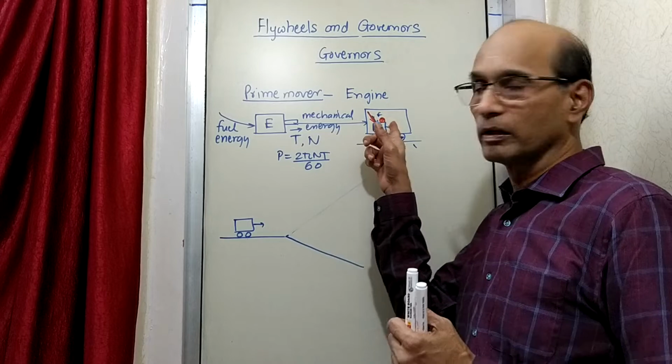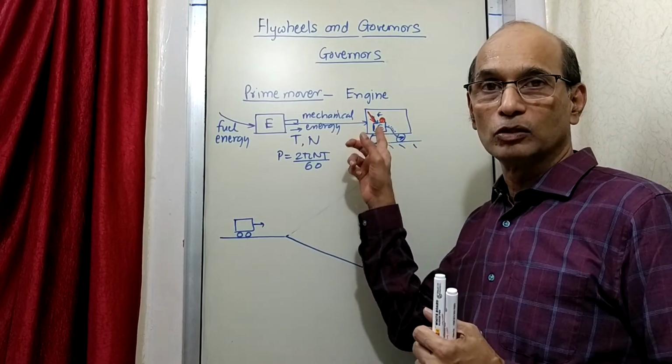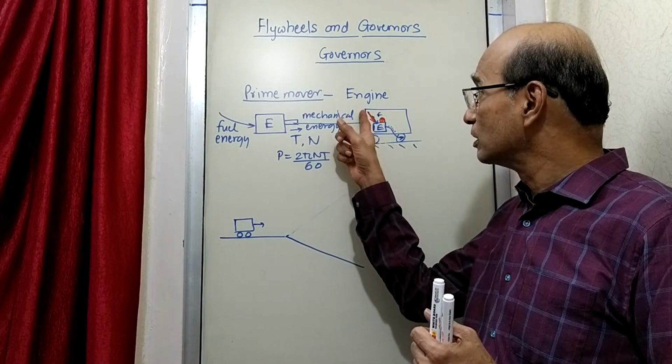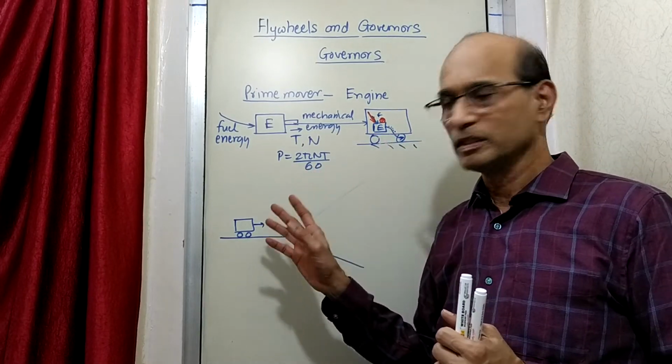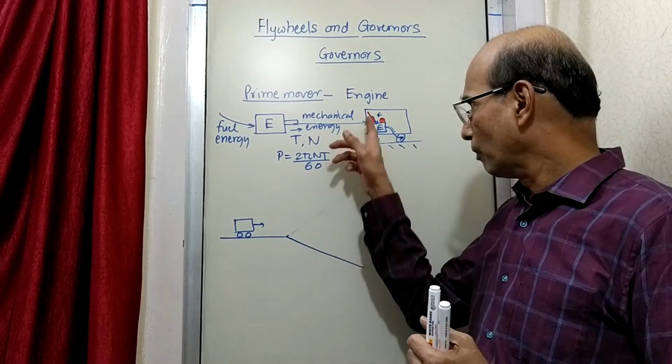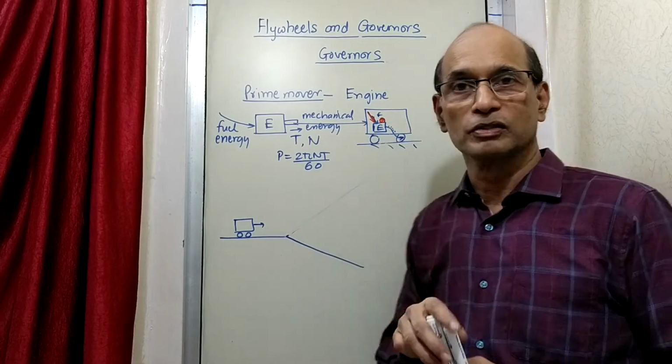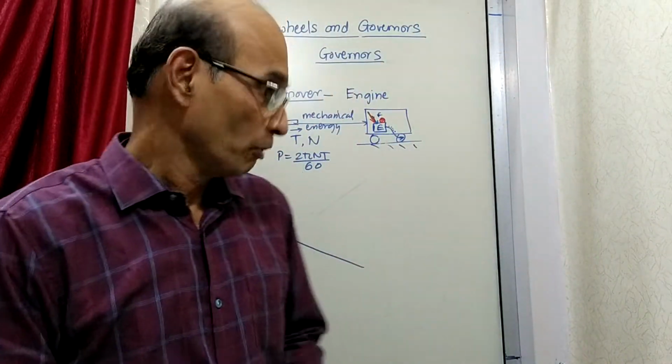So again the governor will come into the picture, and it will automatically reduce the fuel supply so that the engine will also produce less energy. So this is precisely what happens by the use of the governor. This is exactly the role of the governor for doing all this.